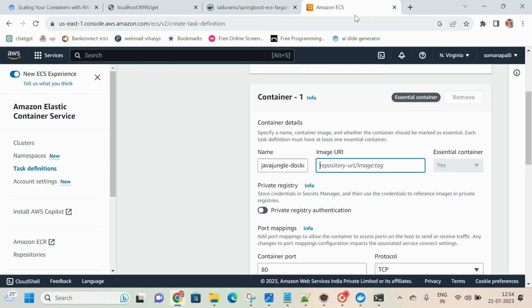So that repository URL we have to add here, one second. So this is the repository URL followed by the image and all that.